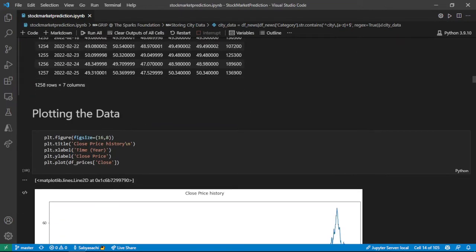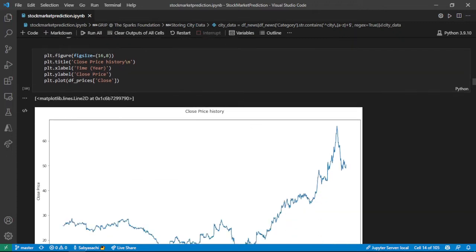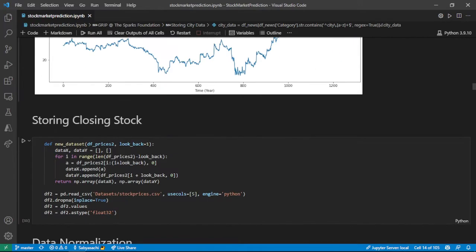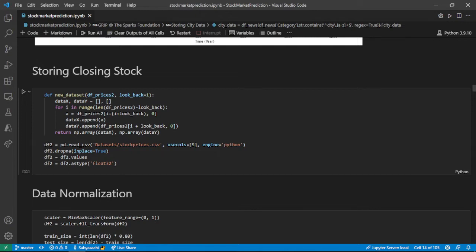Firstly, I am plotting the prices of the stock. You can see this is the original prices of the stock that my CSV has given me. Now I am storing the closing stock prices. I am making a new function which will help me store the new dataset values, and then I'm using some functions to actually store that data.